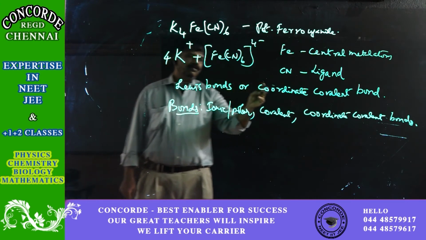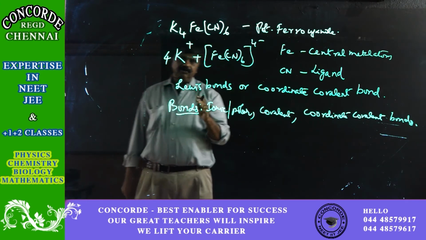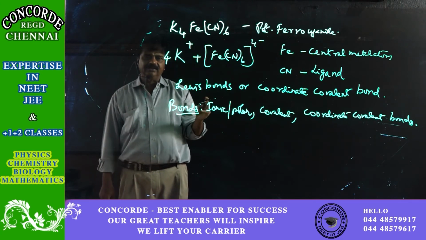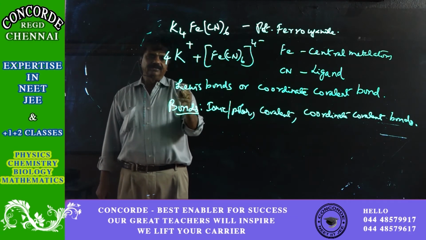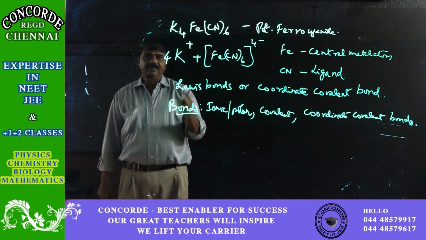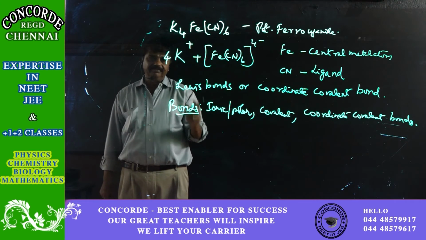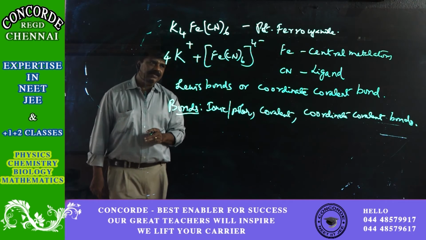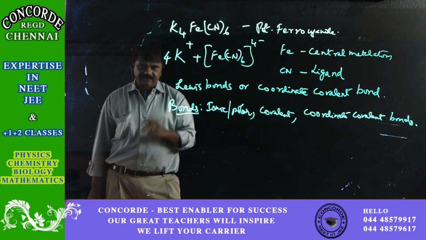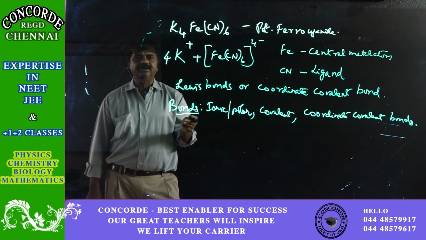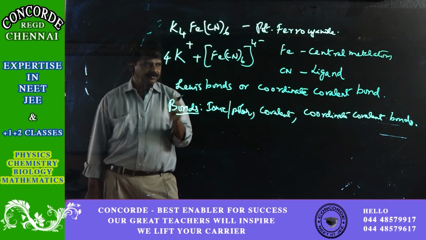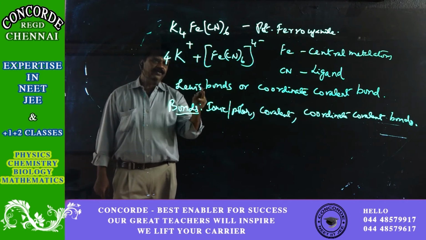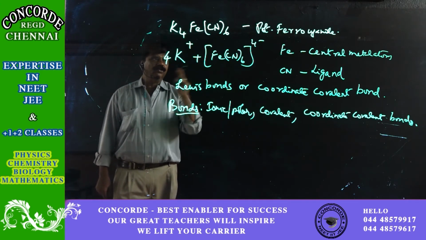The coordinate covalent bond is also known as the Lewis bond. As per the Lewis theory, they have also defined it as the forming of a bond by a pair of electrons. So either the pair of electrons is accepted or the pair of electrons is donated. Okay, so the Lewis bond and the coordinate covalent bond are both the same, and anything which involves the formation of a coordinate covalent bond is called a coordination compound.